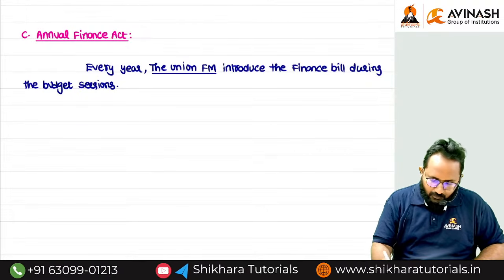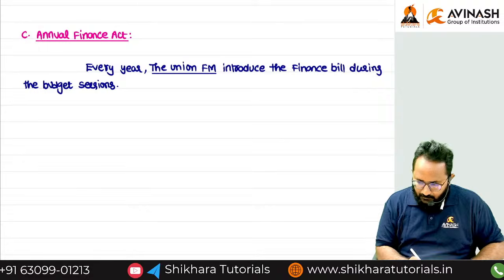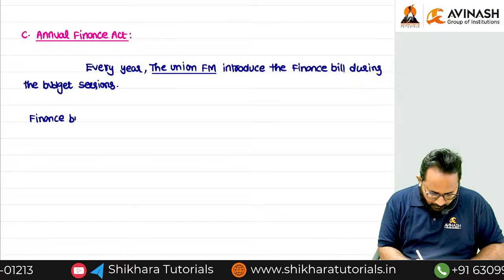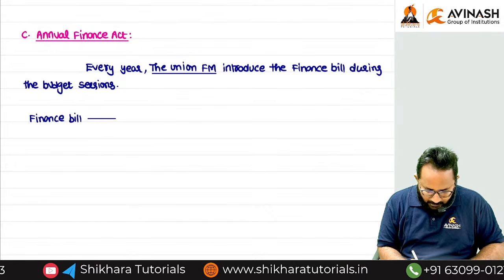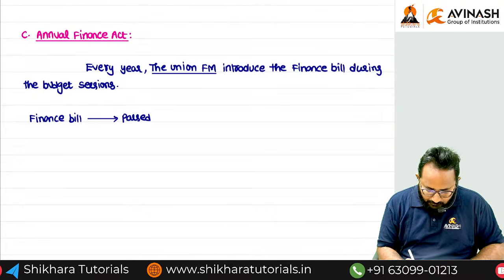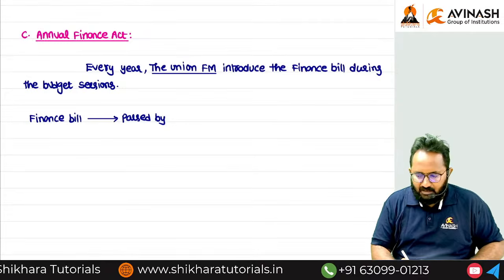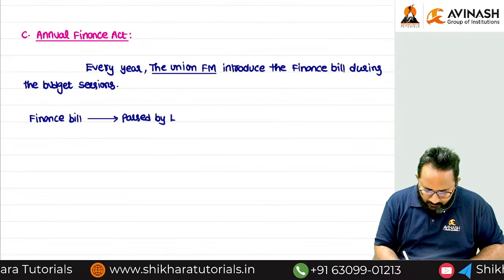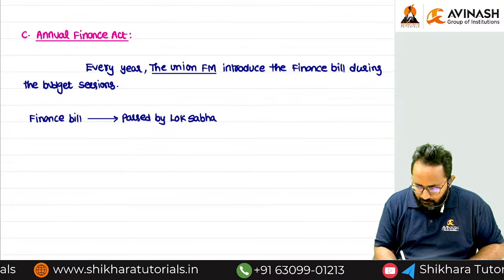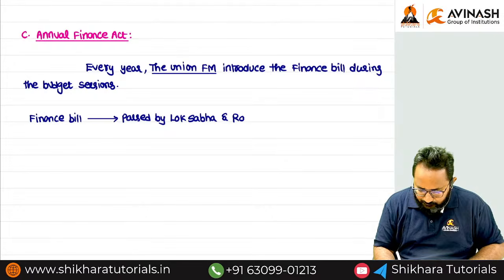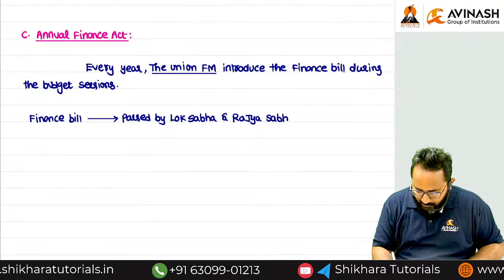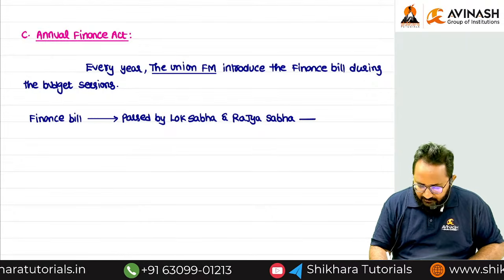Okay. In a flow chart way, we can conclude this. First, what do we have to introduce? Finance Bill. After introducing the Finance Bill, what is the next procedure? It is passed by both the houses of Parliament. We can write it in full. What is the first one? Lok Sabha. Next one? Rajya Sabha. In shortcut, you can call it both the houses of Parliament.